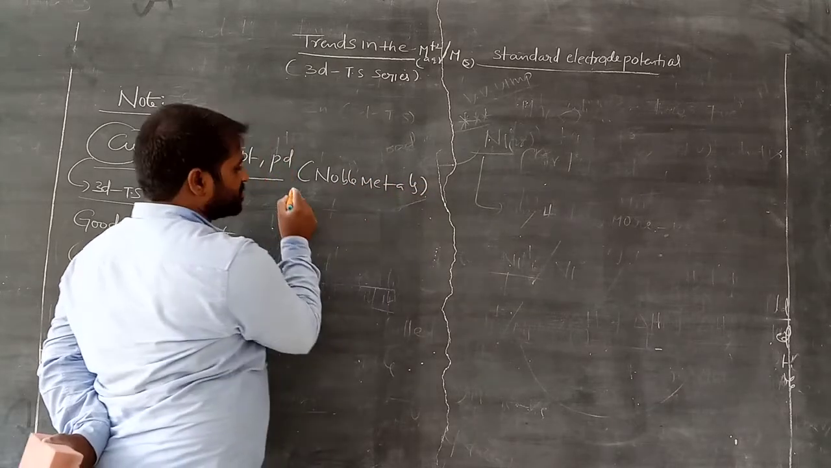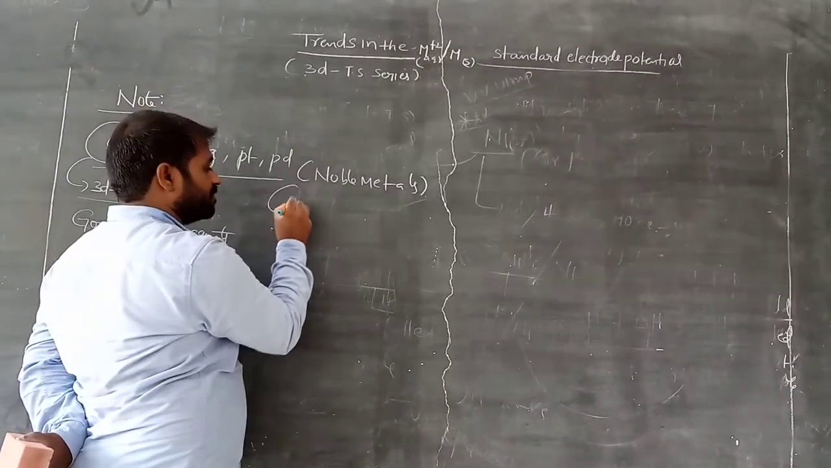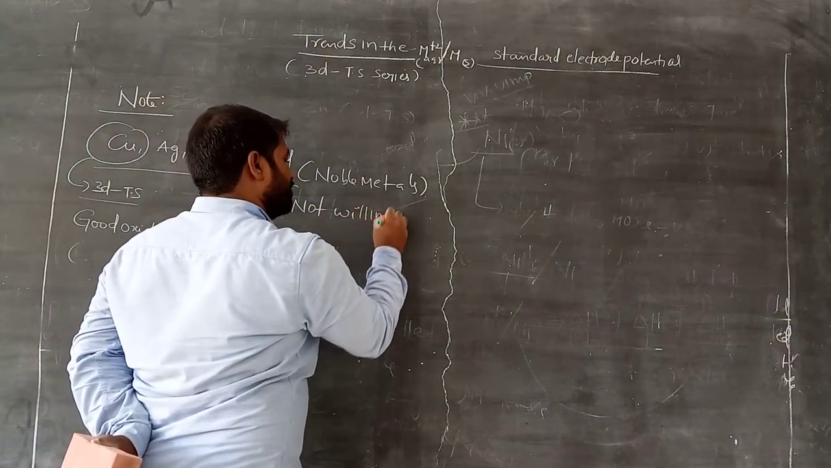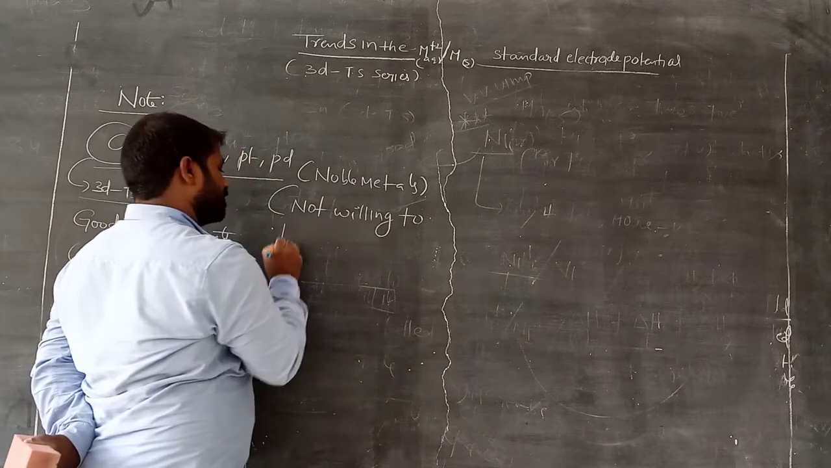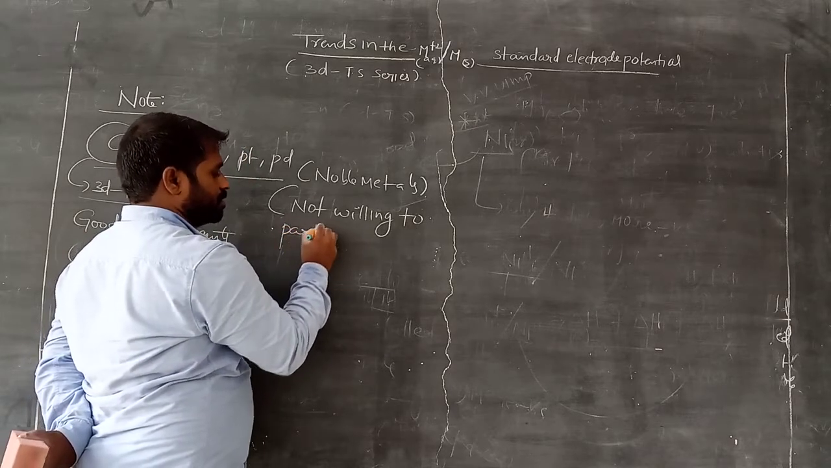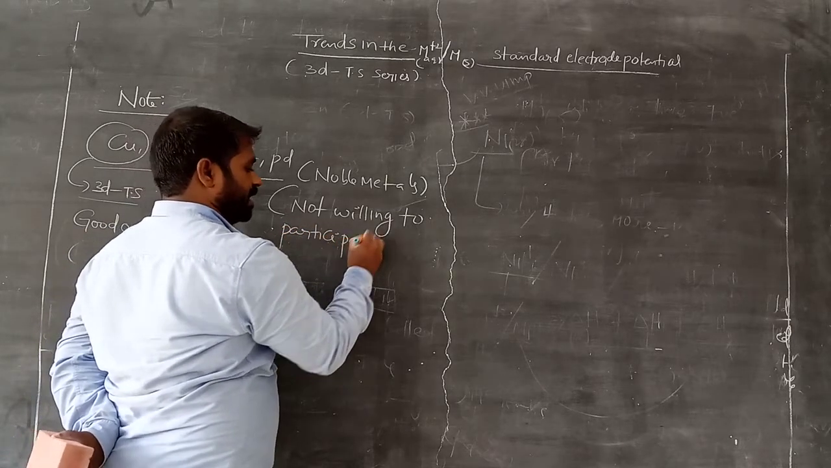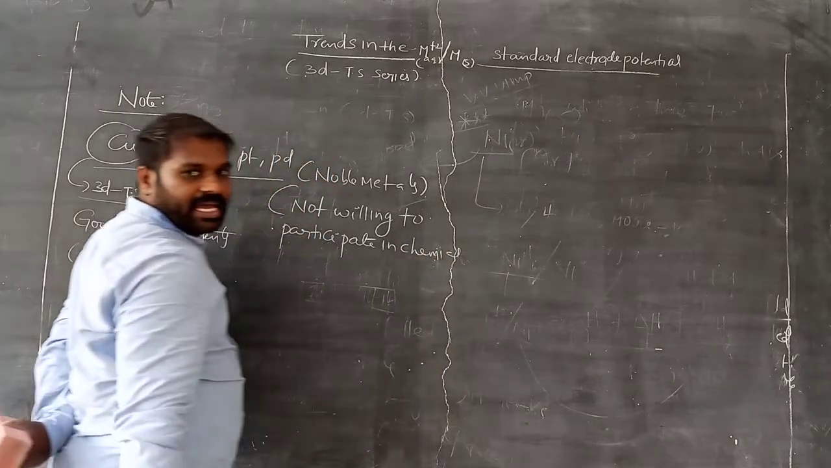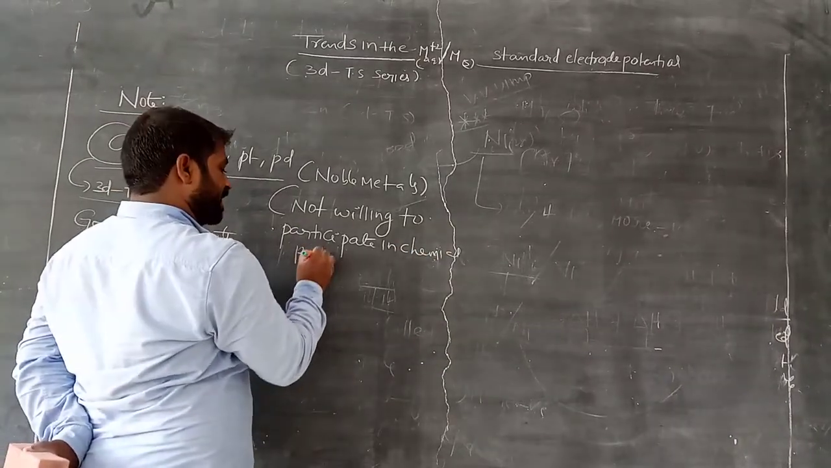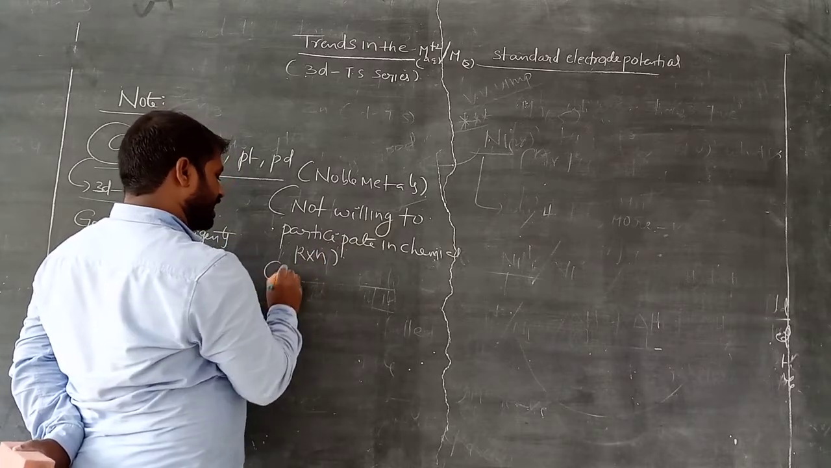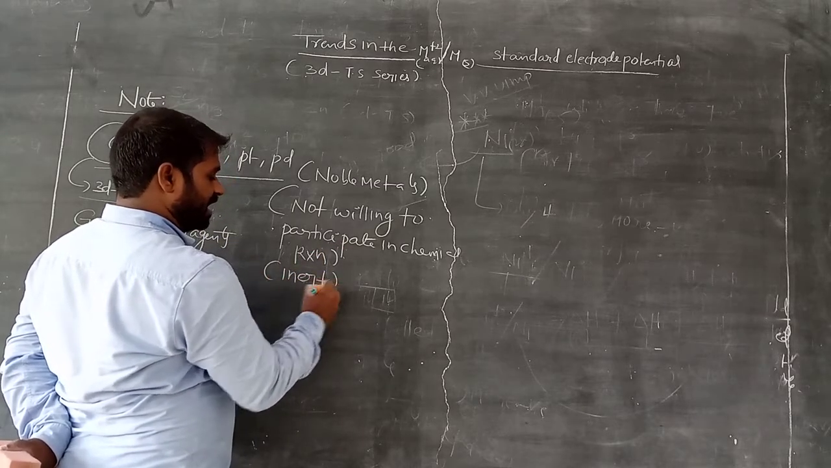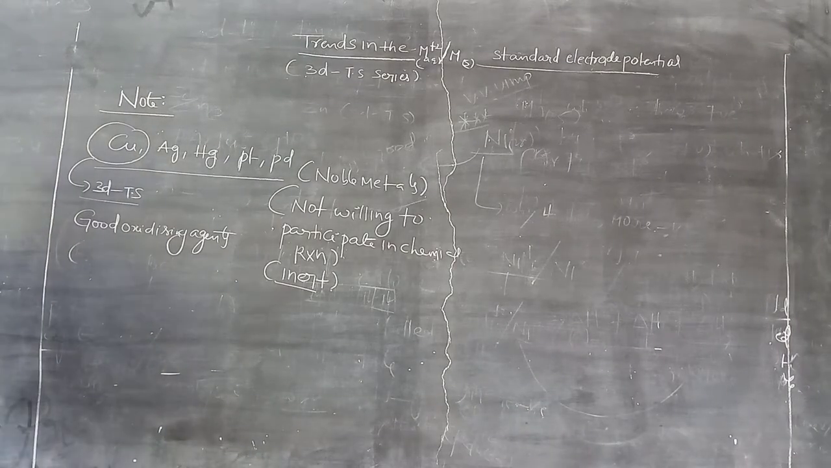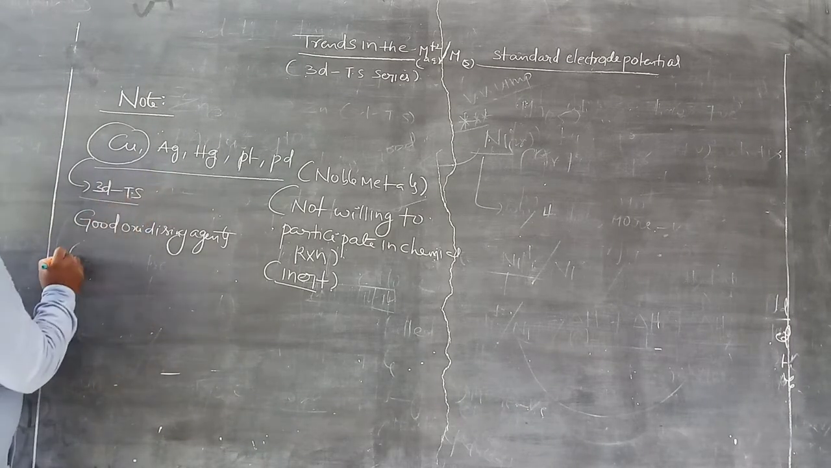Noble metals, like noble gases: noble means not willing to participate in chemical reactions. That is called chemically inert. We call them chemically inert: not willing to participate in chemical reactions readily. Okay.